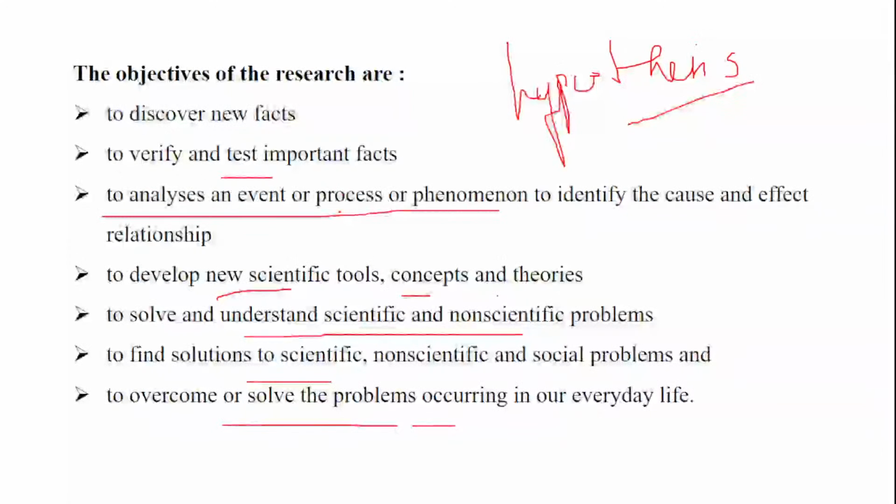Please keep one thing in mind when you are answering any concept related to research: research highlights the problem, but at the same time the problem should not be left as it is. The problem should have a solution. It is bound to find a solution to the problem.